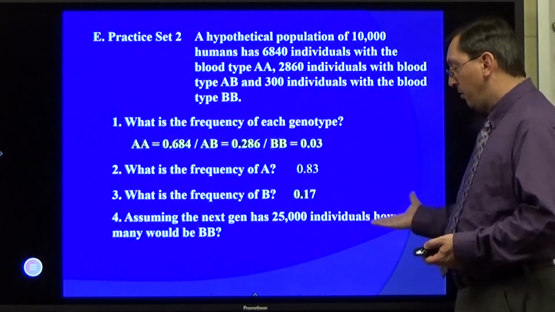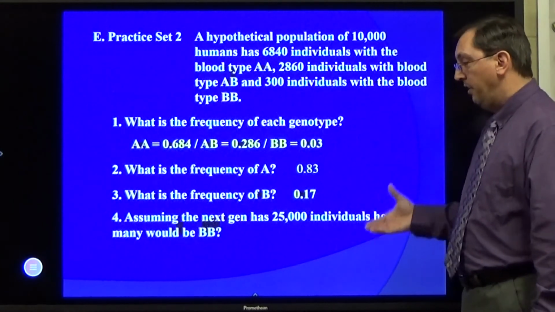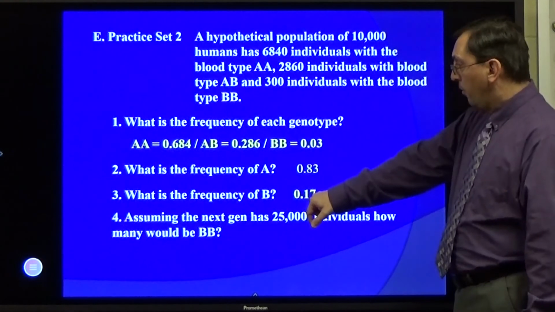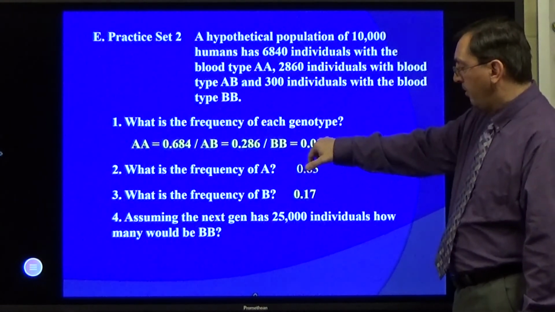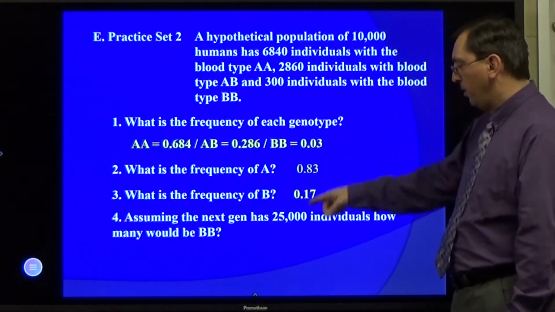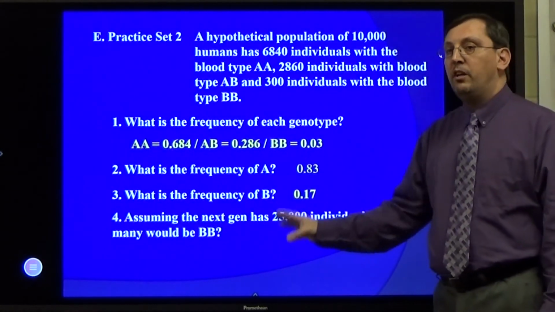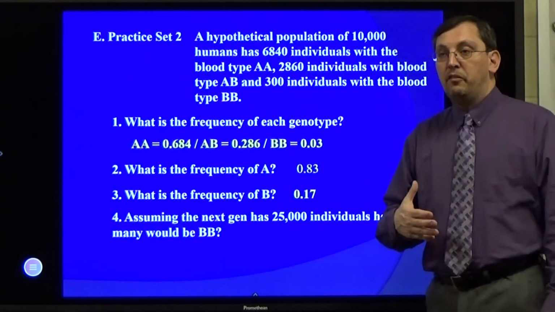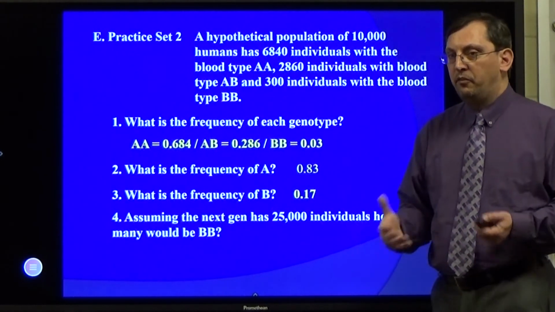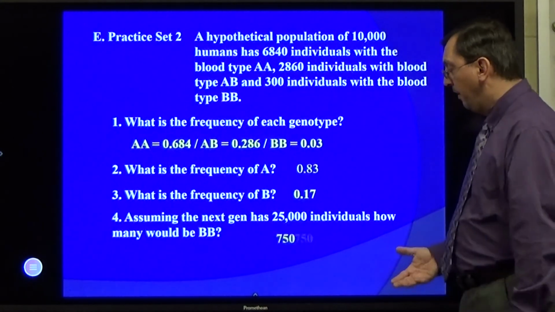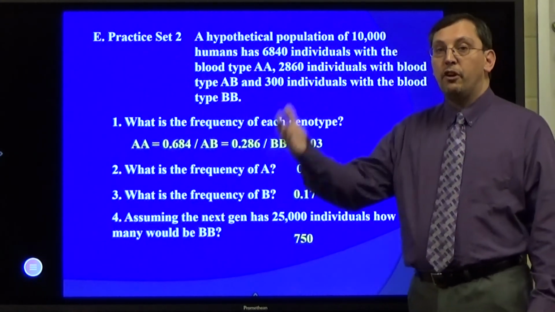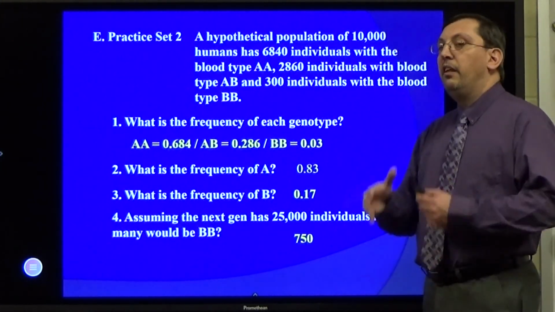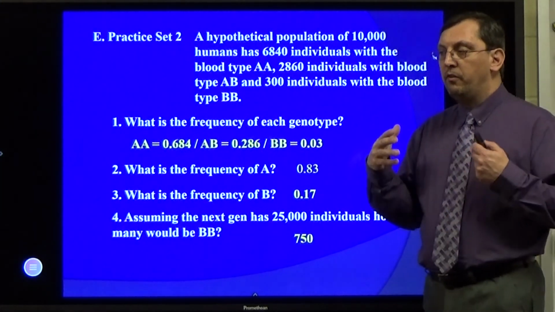So the next question here is going to be, there's 25,000 individuals in the next generation. How many would be big B? Well, if I want to figure out my percentage of big B, it's up here, right? 0.03. Well, if I take 0.03 times 25,000, that'll tell me how many individuals I should have if the ratio stayed the same, because there are no other factors that affect it. It's this Hardy-Weinberg equilibrium. In that case, there would be 750 individuals in the next generation that have that particular trait. And that's how you calculate that particular kind of a ratio.